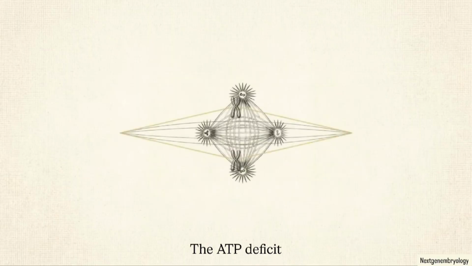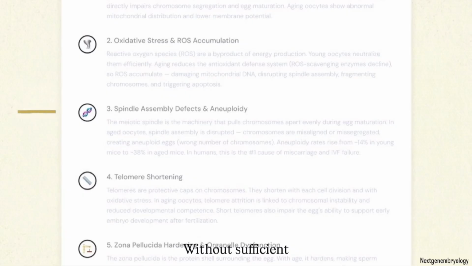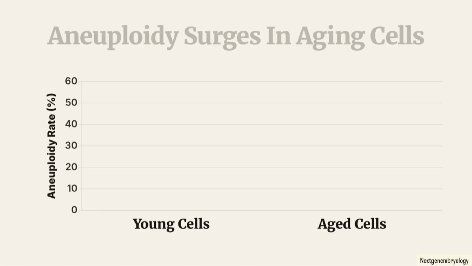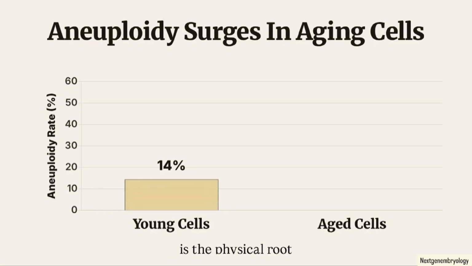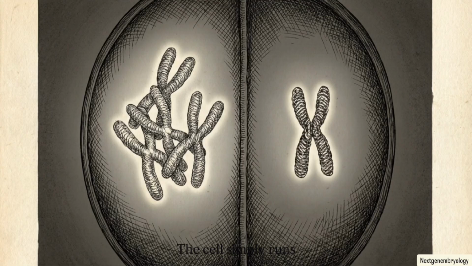The ATP deficit directly sabotages the meiotic spindle, the physical, mechanical sorting machine responsible for pulling the chromosomes apart. Without sufficient energy to power the spindle machinery, the assembly process becomes unstable. Chromosomes are misaligned, and when the spindle pulls, it missegregates them. This structural, mechanical disruption is the physical root cause of the 38.3% aneuploidy rate we see in aging cells. The cell simply runs out of the energy needed to sort its DNA correctly.